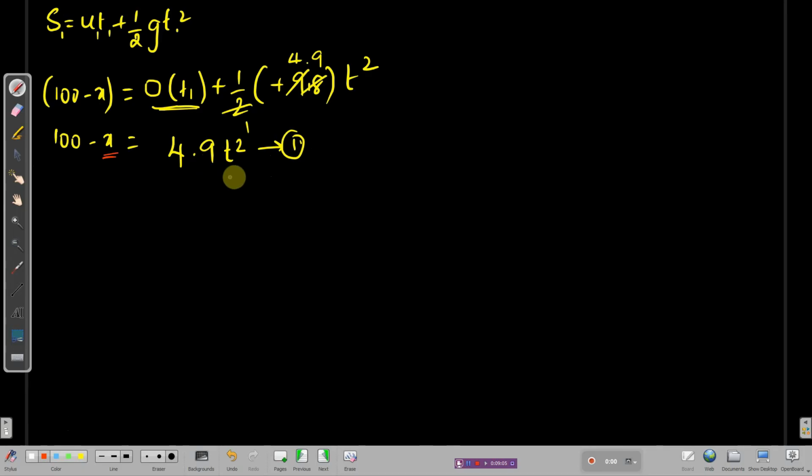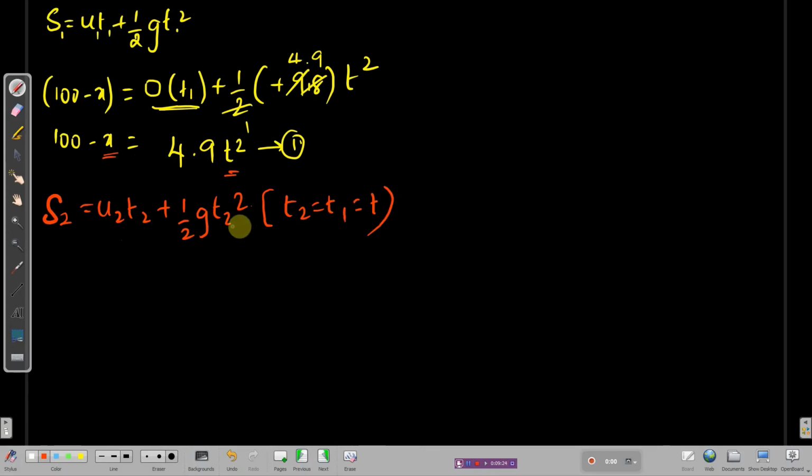We have two unknown variables, so we cannot solve this equation until we have one of the variables' values. So we will take it from the second one. S2 is equal to u2 t2 plus half g t2 square, right? You know that the time taken for both the bodies is the same. T2 is equal to t1 is equal to t only, right? So I am not going to write t2, I will only write t.